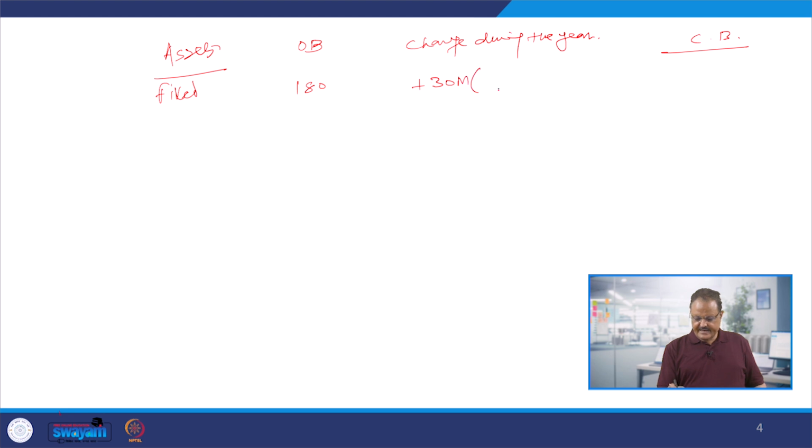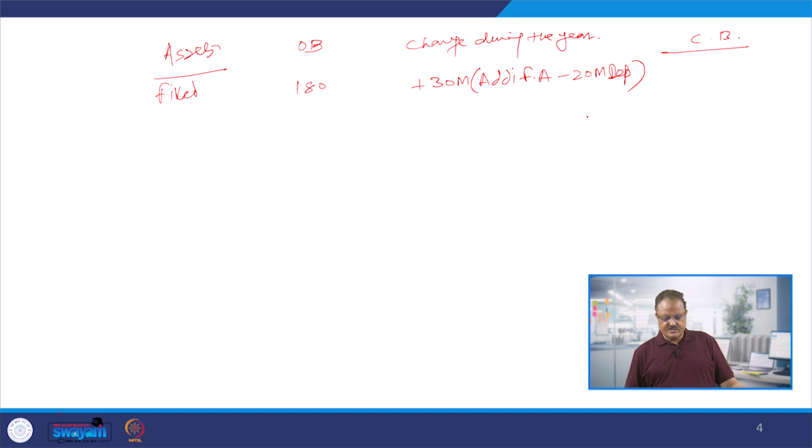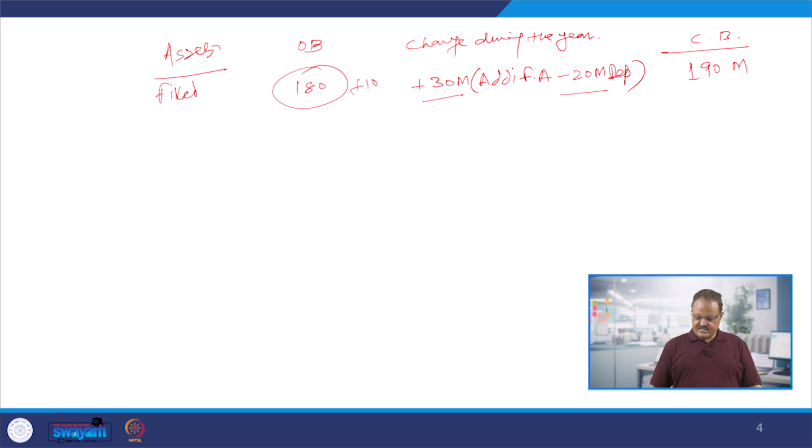Additional fixed assets are going to be there, and from this we are going to subtract 20 million as depreciation, right. So what is the net change? Net change is going to be 10 million, because 30 million we are going to add, and 20 million out of this is going to depreciate. So net increase is going to be 180 plus 10, which is 190. So the fixed assets are going to be 190 million. There is an increase in fixed assets, but not a big one, just 10 million rupees. But let us talk about the investments.